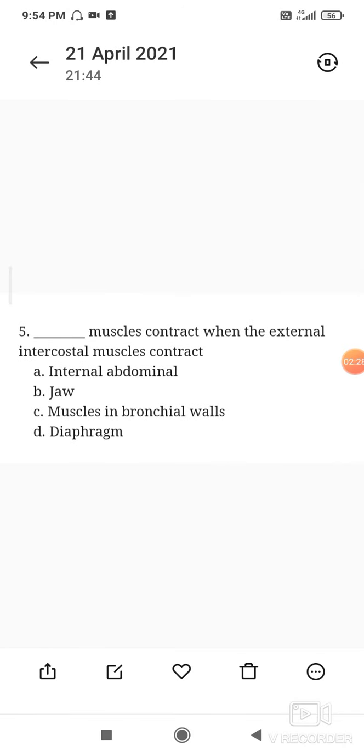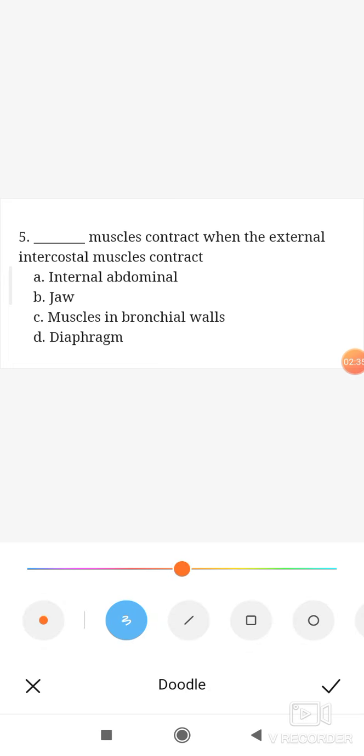Next question. Which muscles contract when the external intercostal muscles contract? The answer is diaphragm.